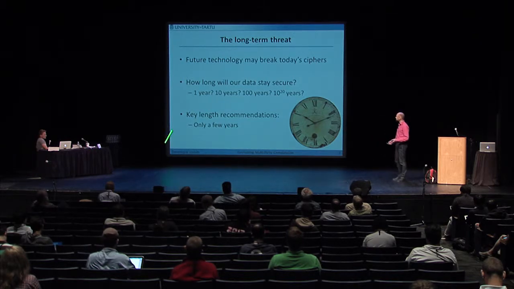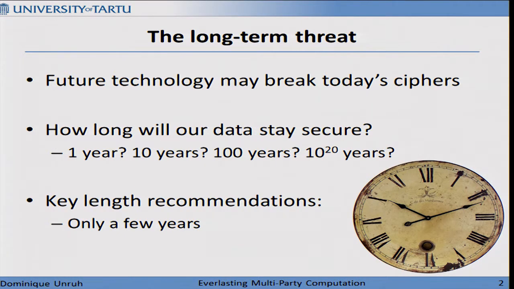And it's pretty difficult to judge how long something we encrypt now will stay secure. Can we trust the keys to hold for 1 year, for the next 10 years, for the next 100 years, or pretty satisfactorily for the next 10 to 20 years? We don't really know, because we don't know how technology will advance in that direction and so on. The only thing we can roughly estimate is Moore's law. And if you look at official key length recommendations, you will usually only see recommendations for a few years. No one will tell you what key you should use if you have really confidential data that should stay secret for the next, say, 50 years.